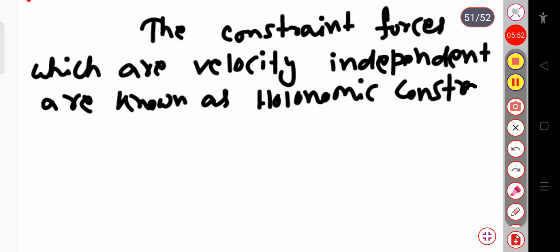Velocity independent means it will not depend on the velocity.